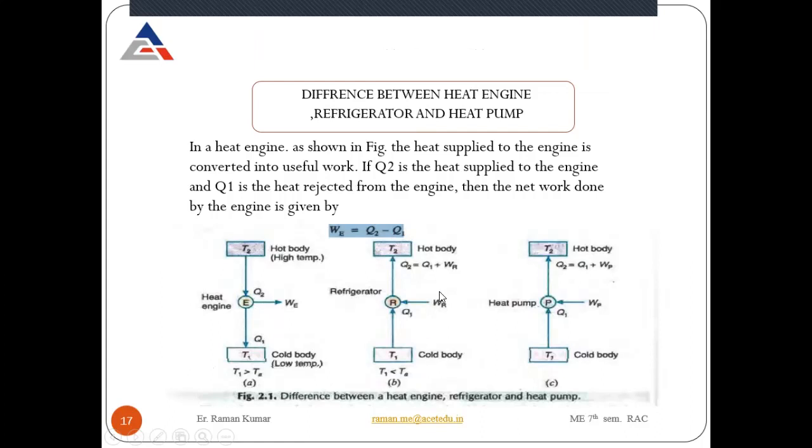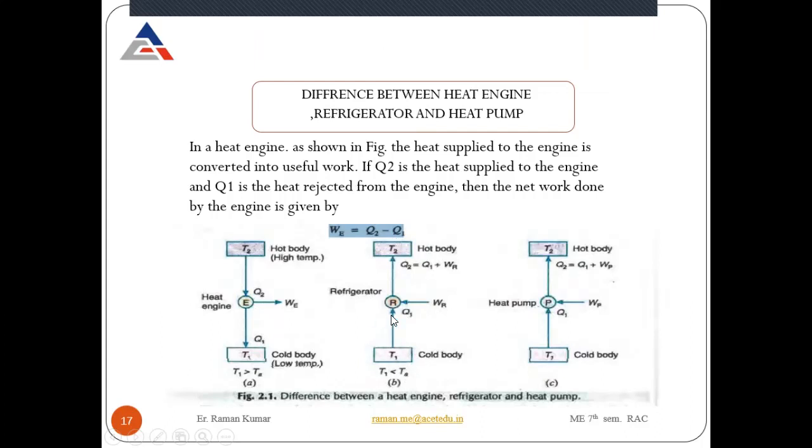But in the case of a refrigerator, what is a refrigerator? It extracts heat from a body which is already at a lower temperature. Look here, T1 is the temperature of the body which is already lower than the atmospheric temperature.